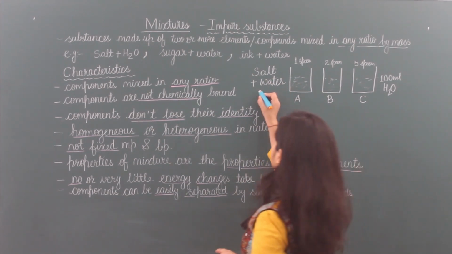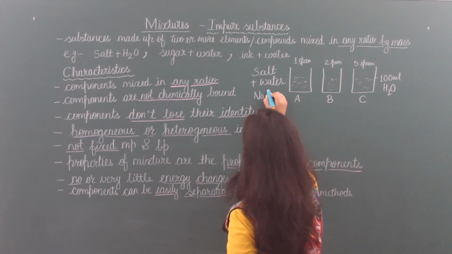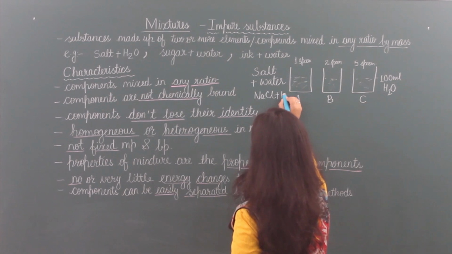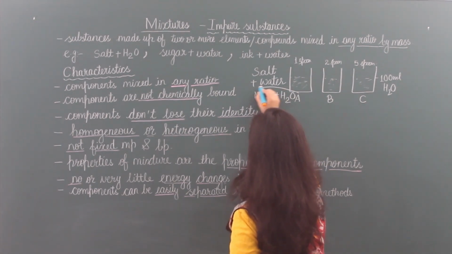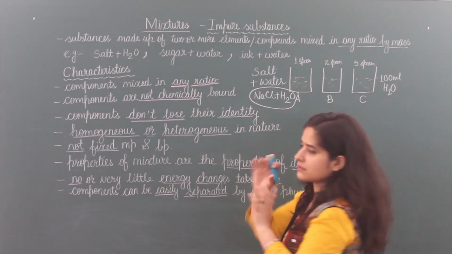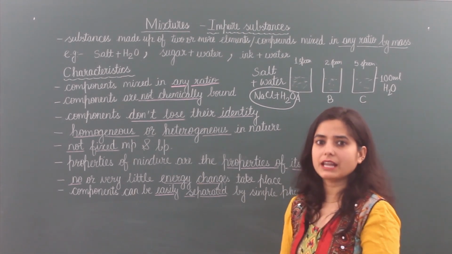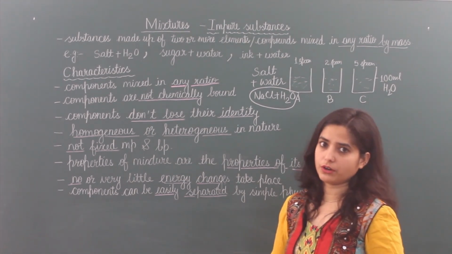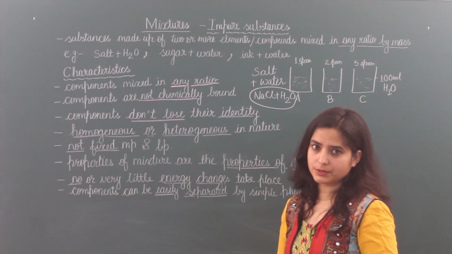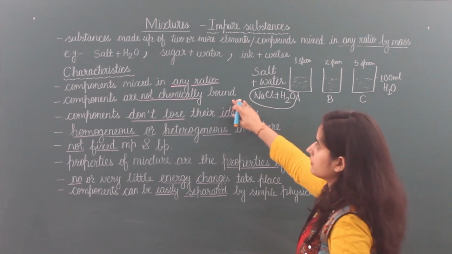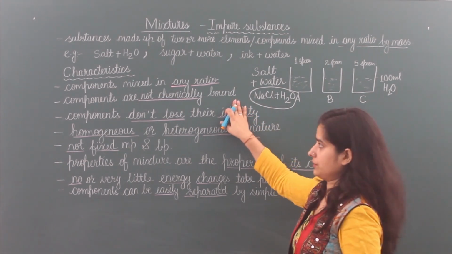Salt, table salt, formula is NaCl, and this is H2O. Simply when we mix these two, it will become saline water, salty water only. No other chemical will be formed. So it is not chemically bound.